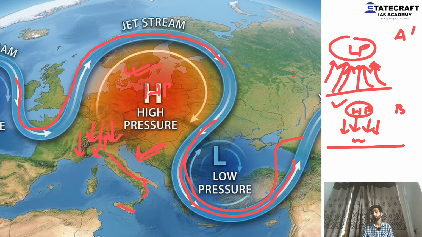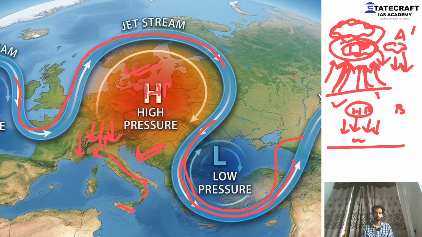And what's going to happen? The cloud formation will be intense. There will be very, very heavy rainfall. If you're not aware of a condition in Spain where several centimeters of rainfall took place during the night, this was the condition there. There was a low pressure condition that was lying over Spain, and it attracted air from all the directions, formed strong clouds, and caused rainfall. Inverse of the high pressure condition. Well, the same thing happened in the 2019 World Cup as well. If you're a cricket enthusiast, let me know. I'll tell you what happened. Right now, we don't go into that.